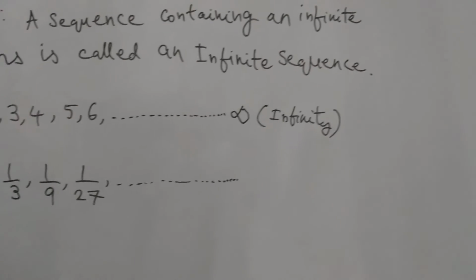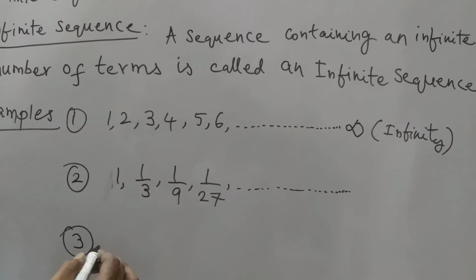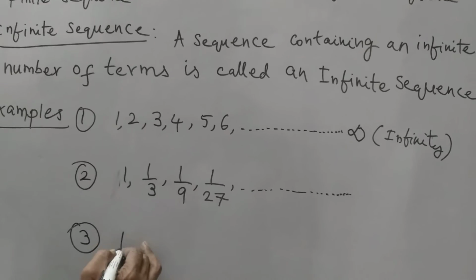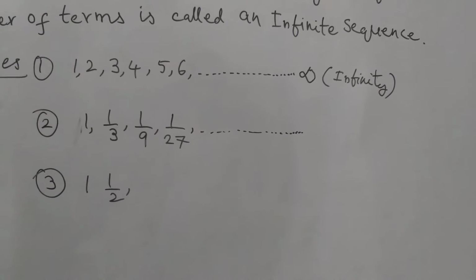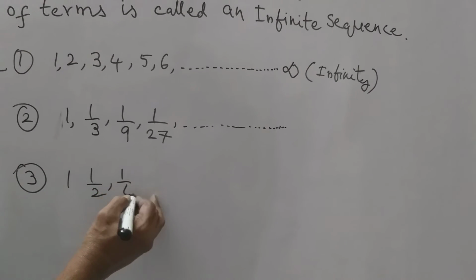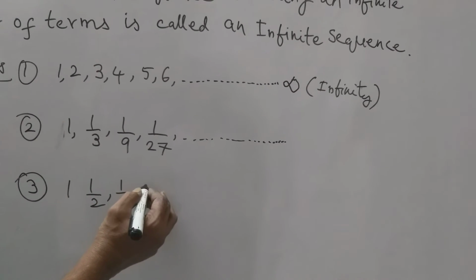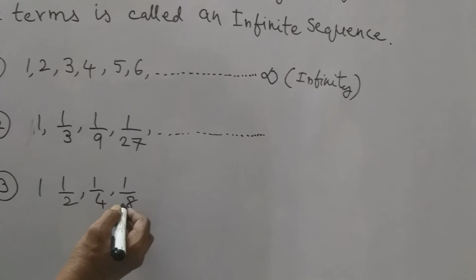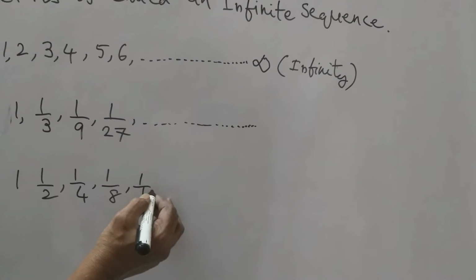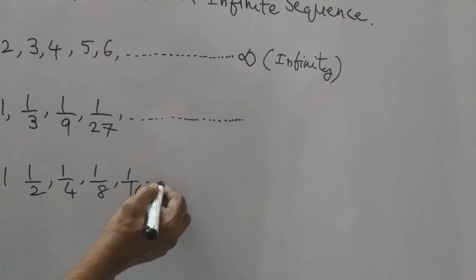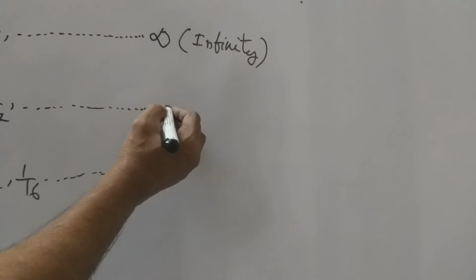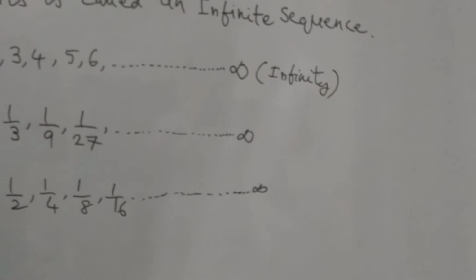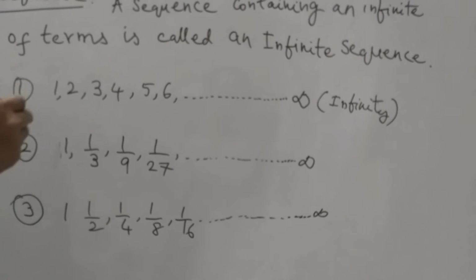And third example: 1, 1 by 2, 1 by 4, 1 by 8, 1 by 16 and so on up to infinity terms. These are the three examples of infinite sequence.